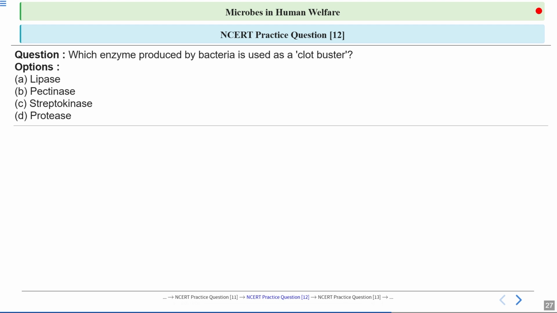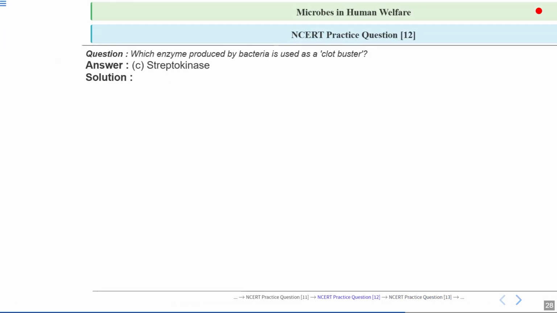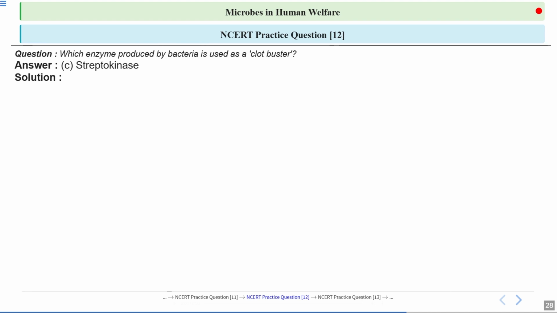Again, you can see microorganisms are being used in human welfare. Microorganisms are being used in medicine as well. They are used for treating heart attacks also, or blocked blood vessels. So what are the options here? Lipase, actinase, streptokinase, or protease? What is the correct answer? Okay, let's have a look at the answer. Option number C, streptokinase, is the correct answer.